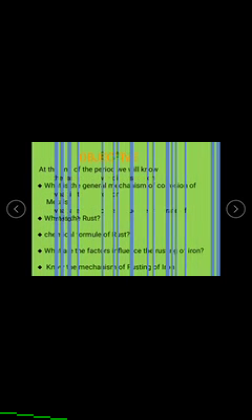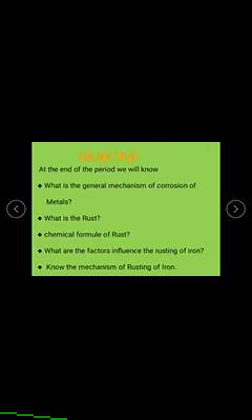In this period, at the end we will know what the general mechanism of corrosion of a metal is, what rust is, what the chemical formula of rust is, what factors influence the rusting of iron, and also the mechanism of the rusting of iron.